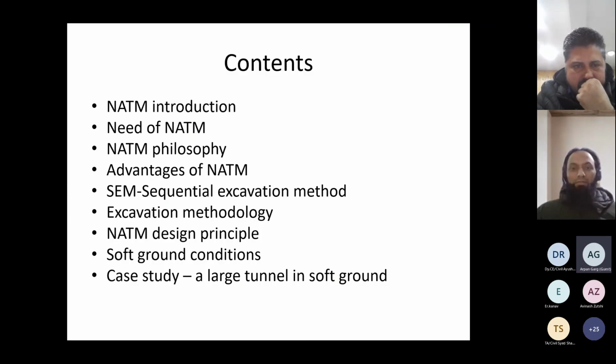This will be the brief contents of my talk today. We'll start with an introduction, the philosophy, the need and advantages of NATM, then go over excavation methodologies and various design principles, then soft ground conditions, followed by the case study in the end.